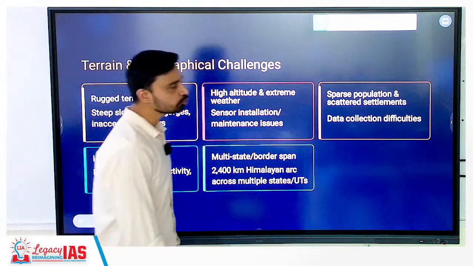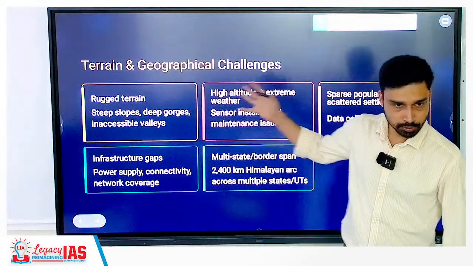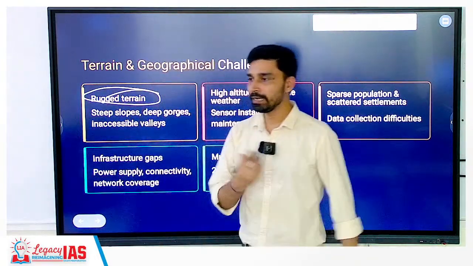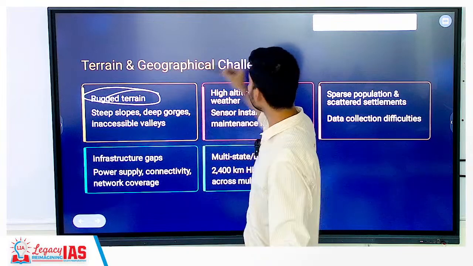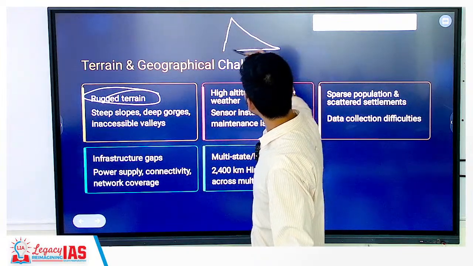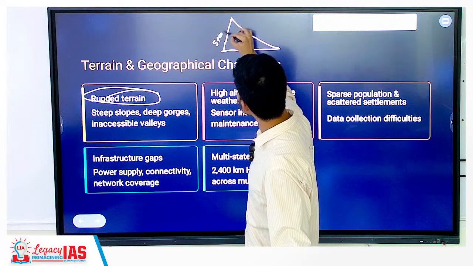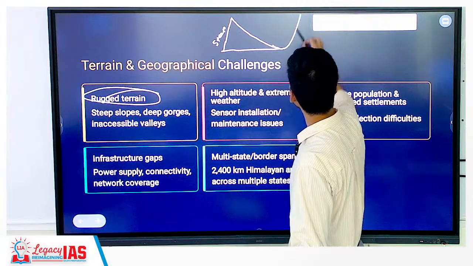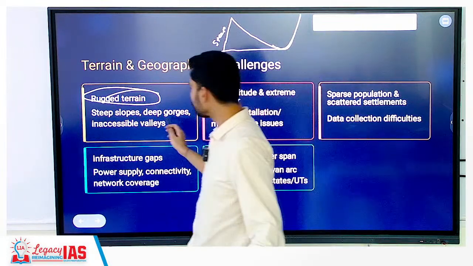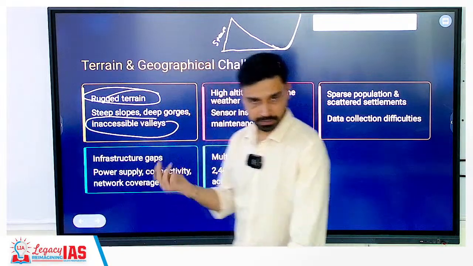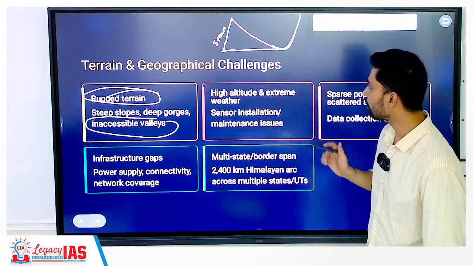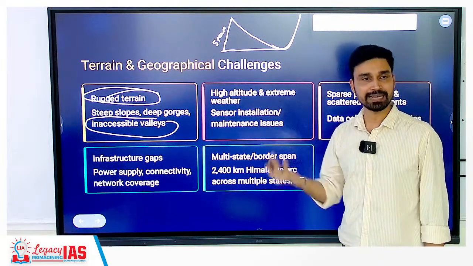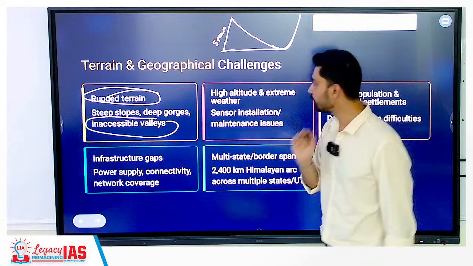However, it is not so easy. Why is it not so easy? Because we have challenges. What kind of challenges? The first challenge is that the terrain itself is a big challenge. I told you that the southern slope of the Himalayas is very, very steep in nature. So the terrain is very rugged, with steep slopes. Plus, within the mountain ranges you have deep gorges, which are also inaccessible, especially during the winters. Okay, so that is the problem. Even if you put in some EWS, you will not be able to gather and collect data from those systems, because accessibility is very, very limited, especially during the winter season.